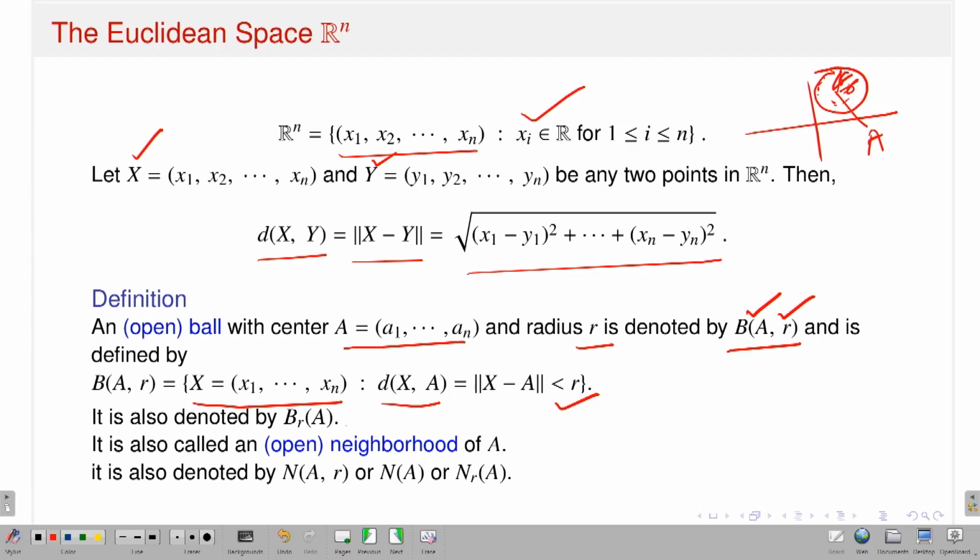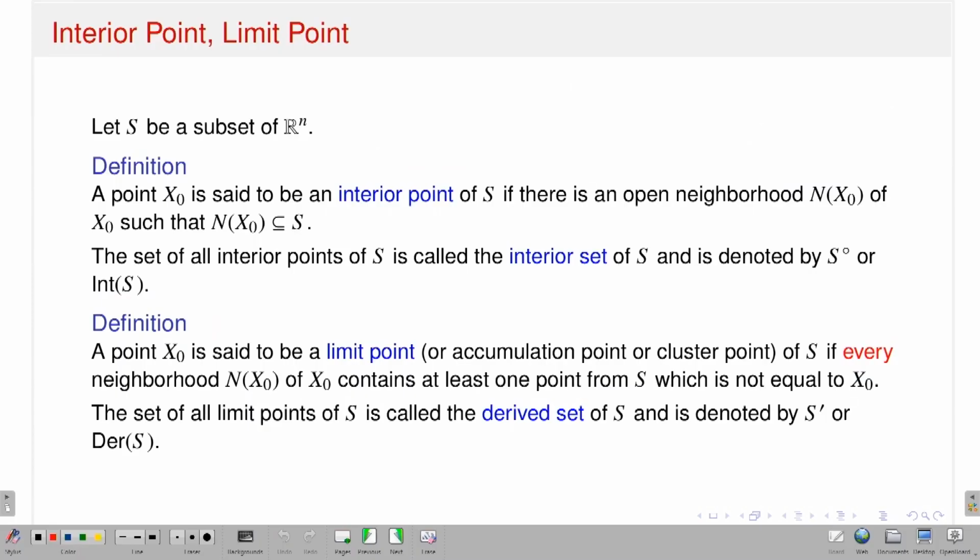It is also denoted by B suffix R at the point A, that means ball of center A, radius R. It is also called an open neighborhood of A. Sometimes it is denoted by N, where N stands for neighborhood, so N of A, or N suffix R of A. Now once I have the notions of open ball or open neighborhood, then I can talk about the concept of interior point and limit point in the set Rn.